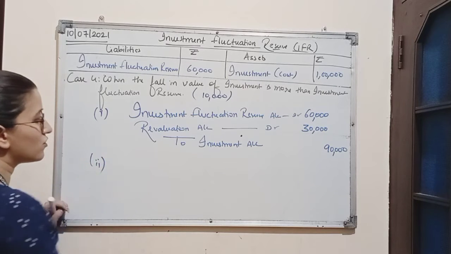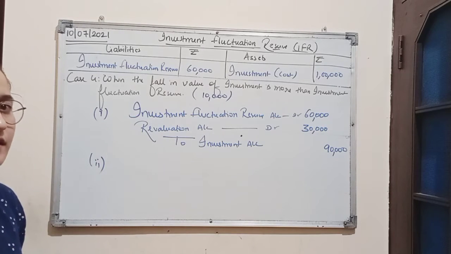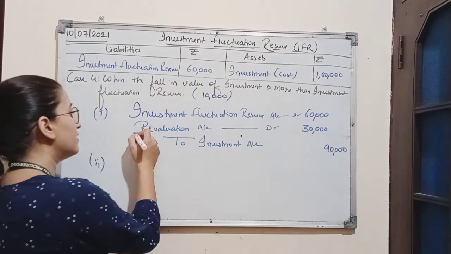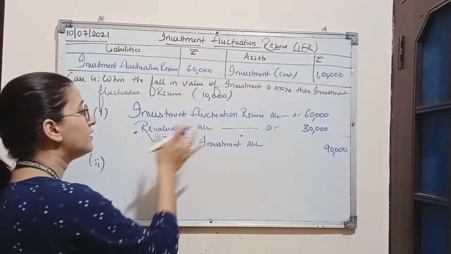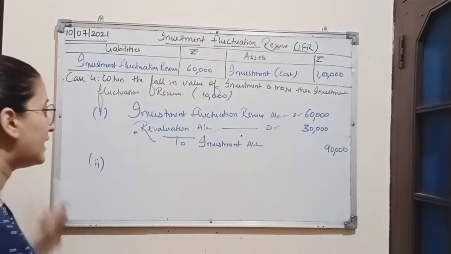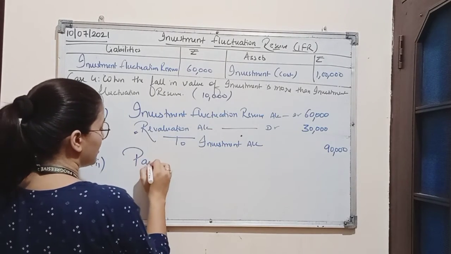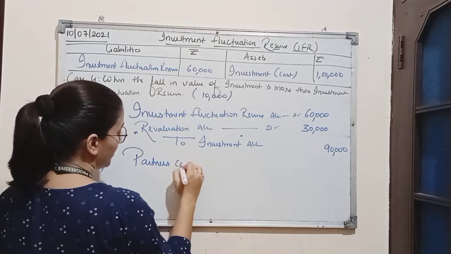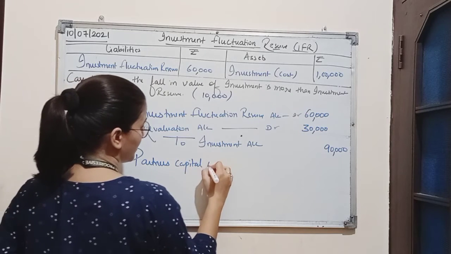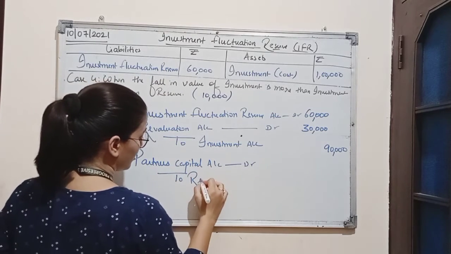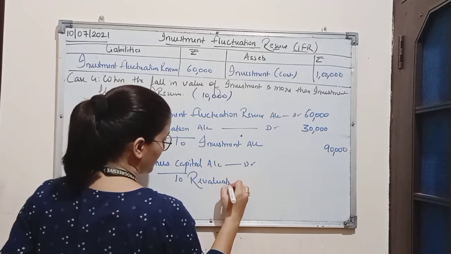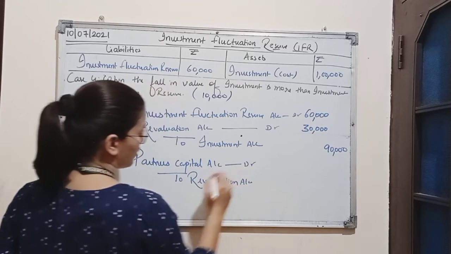In the second entry, we will debit partners capital account because here this loss is borne by partners capital account. So partners capital account will be debited. Entry will be partners capital account debit to revaluation account.